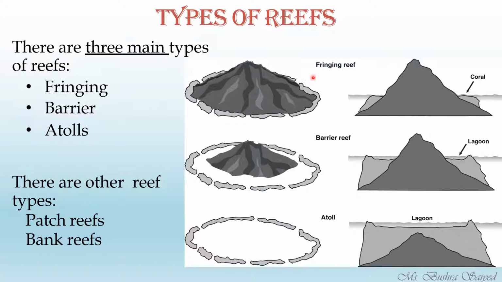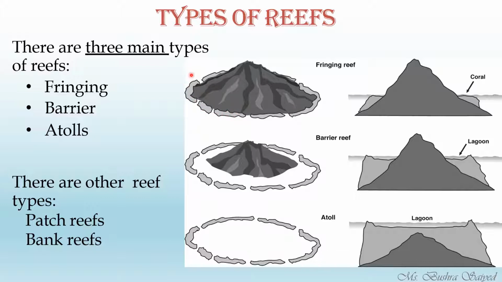The first one is a fringing reef. This is an island and this grey structure is a reef, a coral reef. Again, this is an island, or you can also say it is a shore. This is a seashore, right?